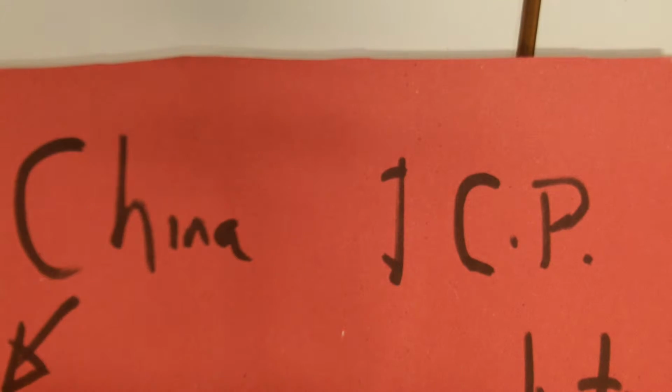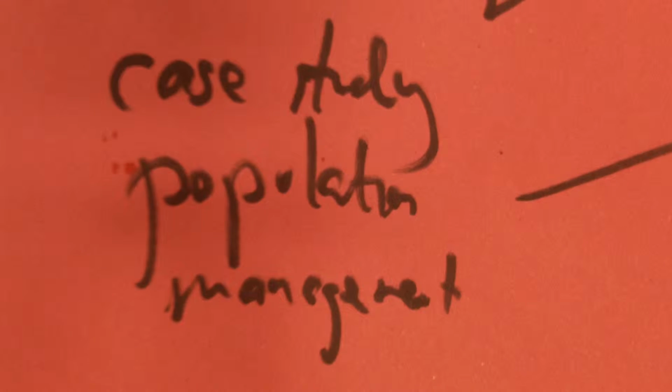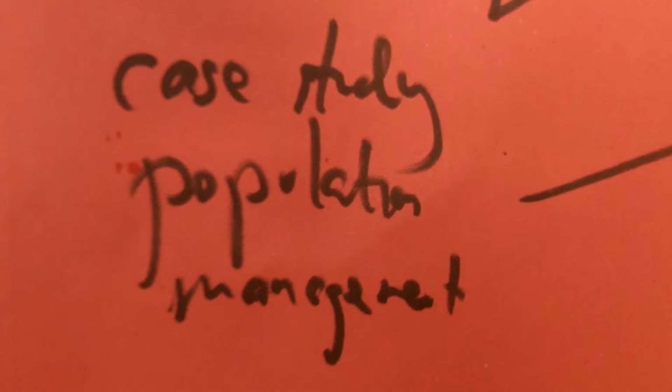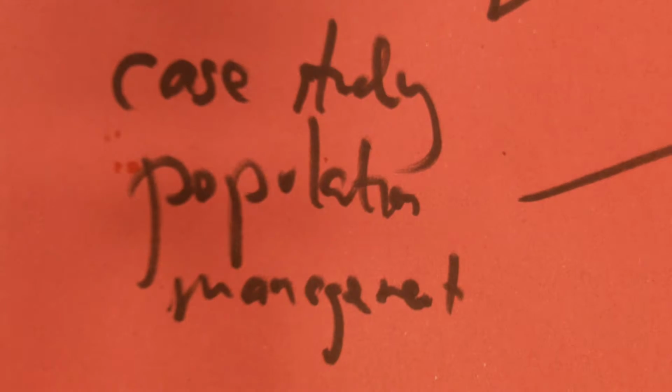Okay, so we've got the Chinese one-child policy here, and this is my case study for AS Geography. This is a case study of population management. Now, they focus here not so much on what they did, but on evaluating the successes and the problems it had caused. So, a little bit of background.